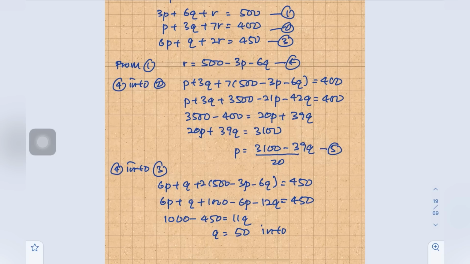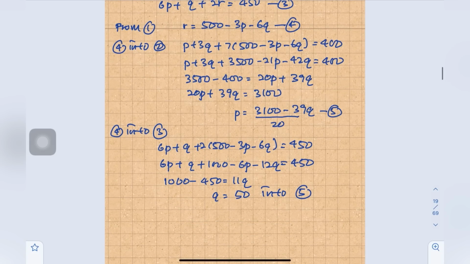So we substitute into 5 to find P. So P equals (3100 minus 39 times 50) over 20.